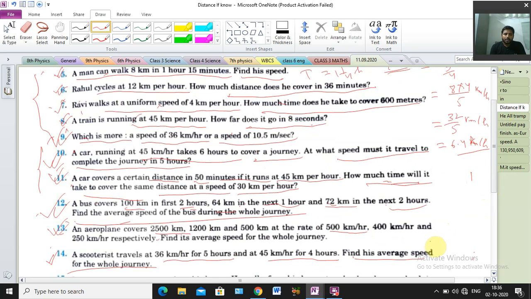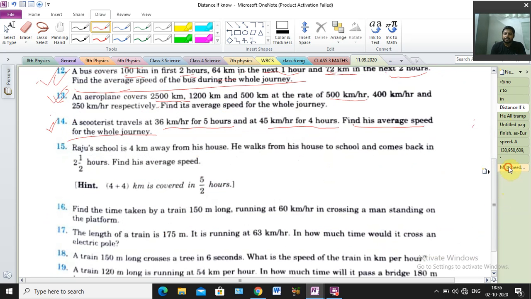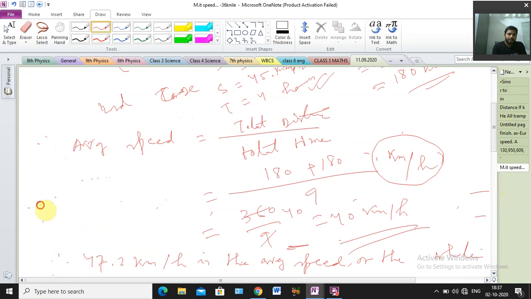Find his average speed for the whole journey. Clear? So we'll write, therefore, 40 kilometer per hour is the average speed of the whole journey.